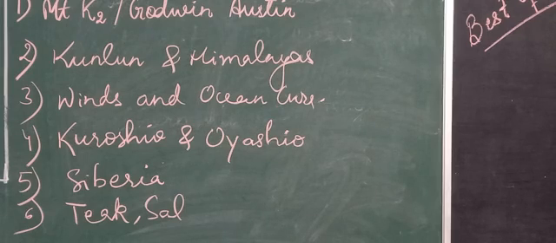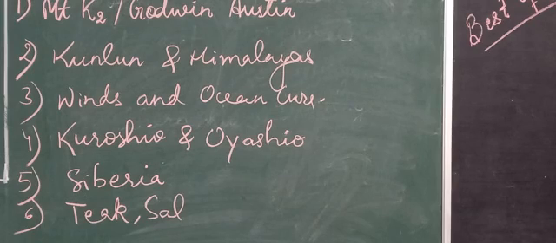Fourth one: name one warm and one cold current that affects the climate of Asia, that is Kuroshio and Oyashio current. Fifth one: where do you find taiga vegetation in Asia, that is Siberia. Sixth one: name two trees mostly found in deciduous forest, that is teak and sal.